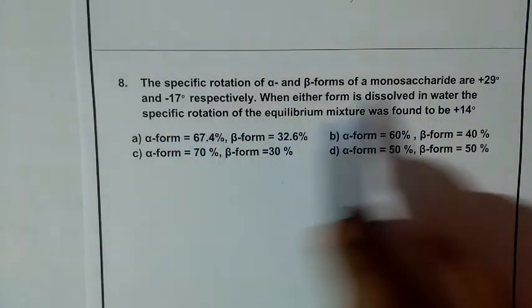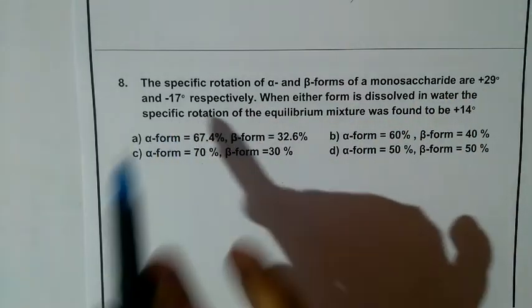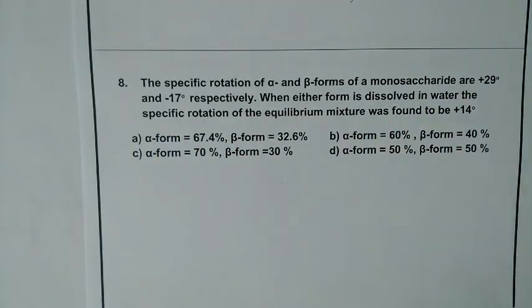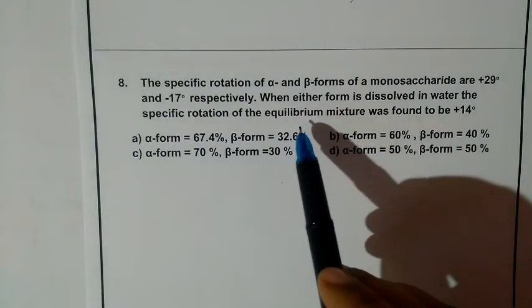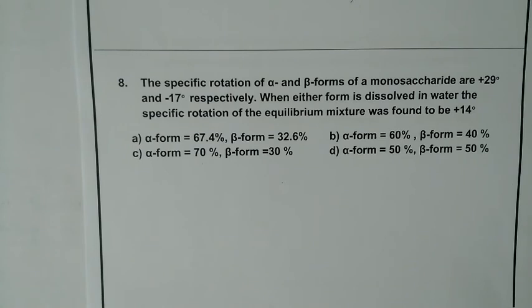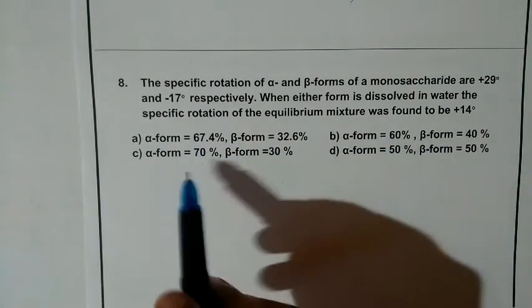And when either form, alpha or beta, has been dissolved in water, it is going to give rise to 14 degrees. That is the equilibrium mixture. The mixture consists of both the alpha form as well as the beta form. How much percentage, we need to tell now.